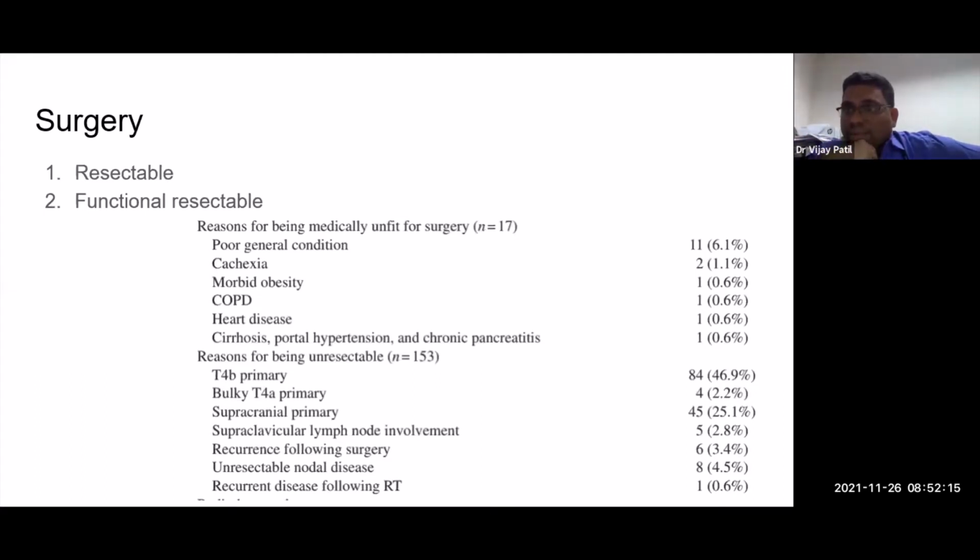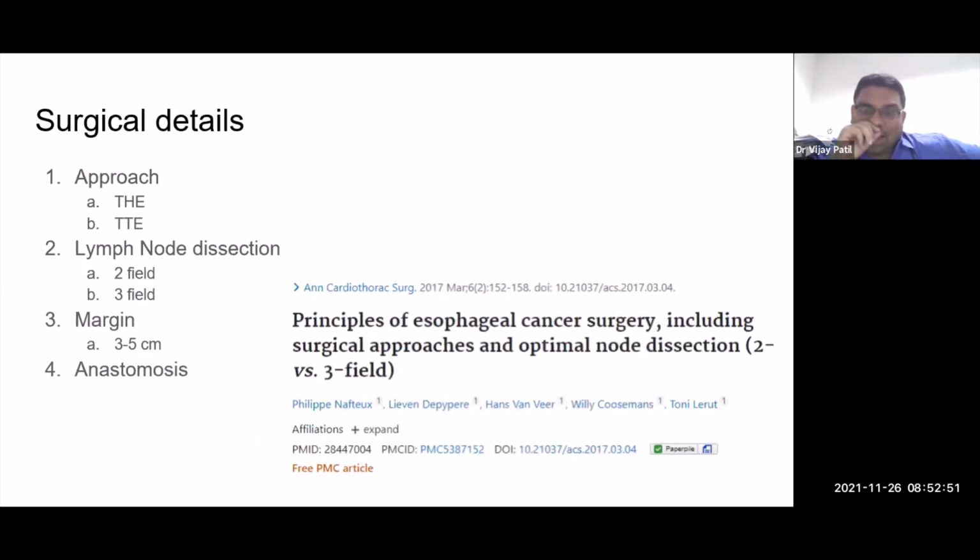Now, obviously, one thing is whether the tumor is resectable, and another is whether it's functionally resectable. Understand that esophagus patients, most of the time, would have poor general condition and comorbidities; smoking and alcohol, which are risk factors for esophageal cancer, also lead to a lot of other comorbidities. So you would have reasons other than resectability, what we call functional unresectability, where comorbidities and poor nutrition would be seen. Hence, it's important that the case gets discussed in a multidisciplinary clinic. So for the next few minutes we'll spend on surgery.